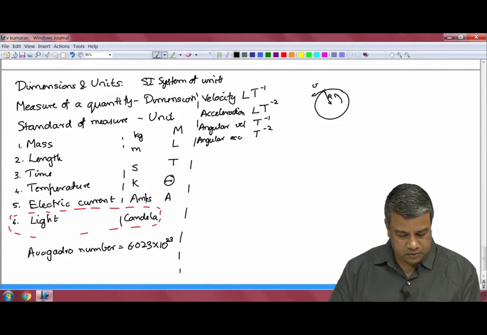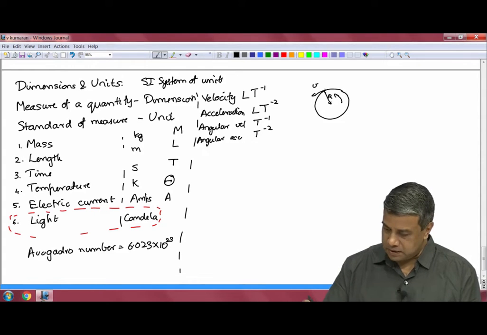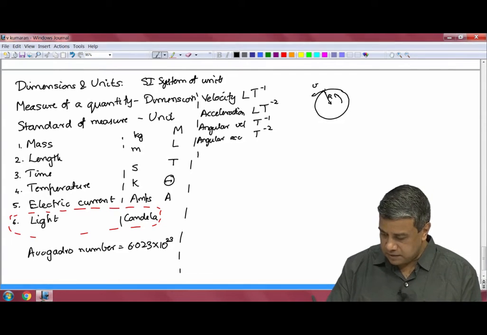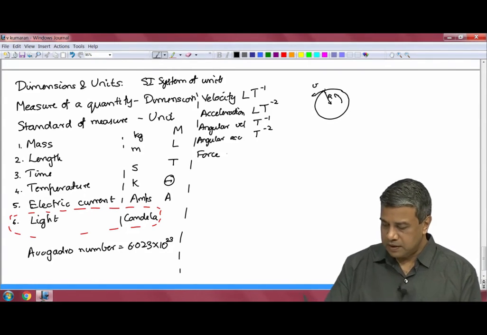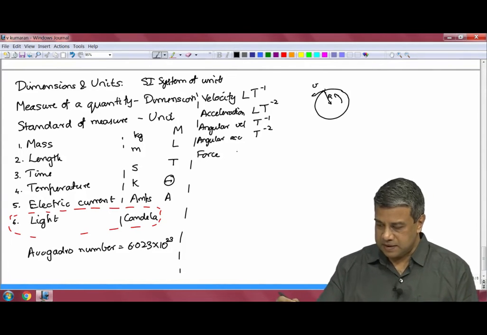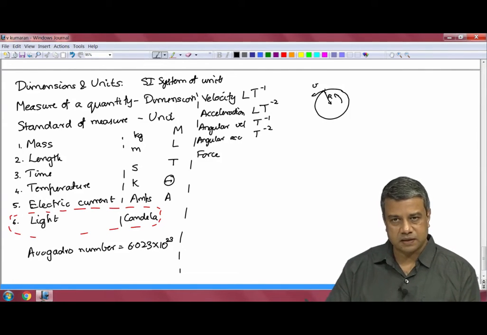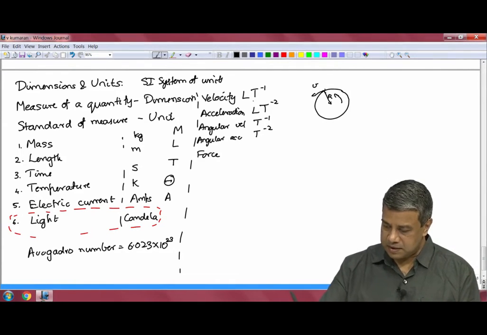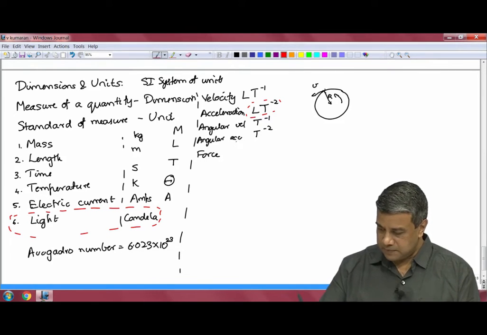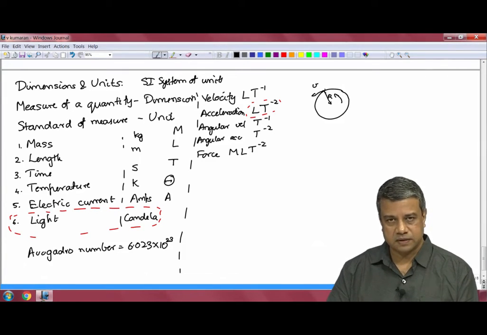Now, let us come to mechanical quantities. Force. The force is basically the mass times acceleration. Mass times the acceleration. So, it is M L T power minus 2. That is the force.